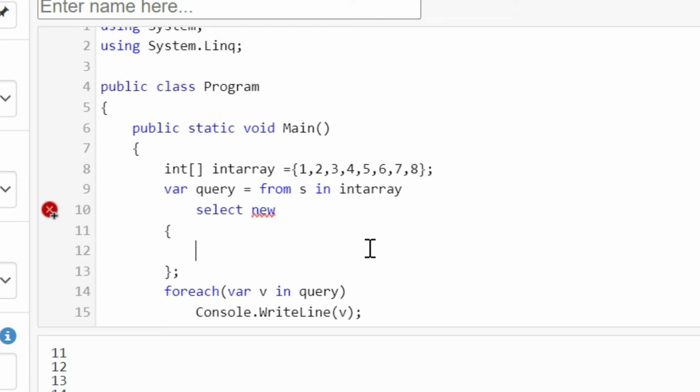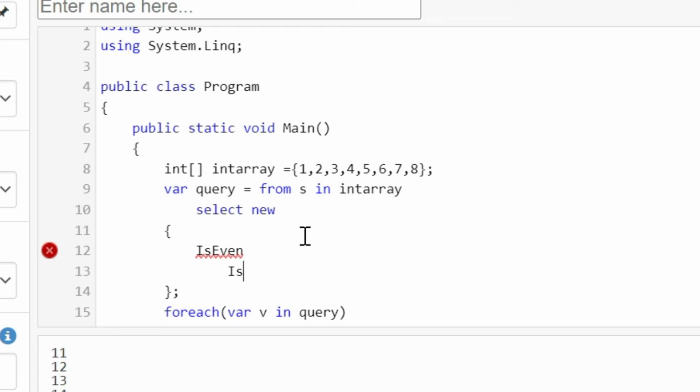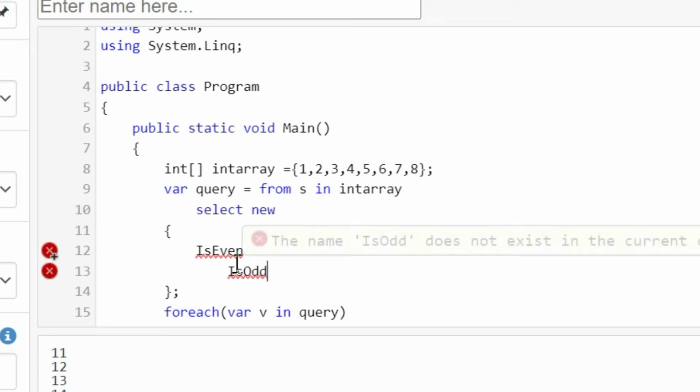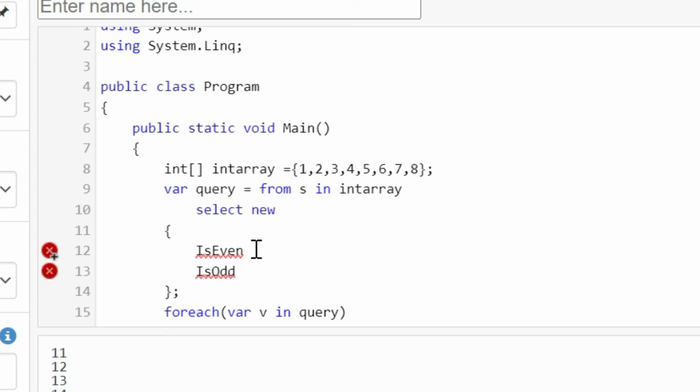Now I want to know whether these numbers are even or odd. So I will give the property names as IsEven, and then IsOdd. Okay, IsEven equal to i mod 2 equal to 0. IsOdd equal to i mod 2 not equal to 0.